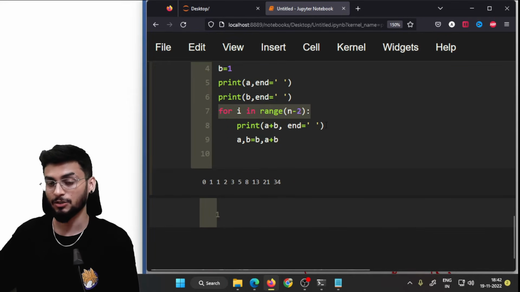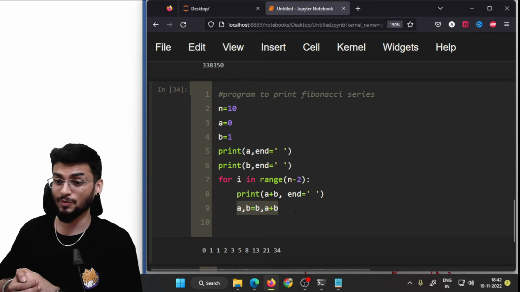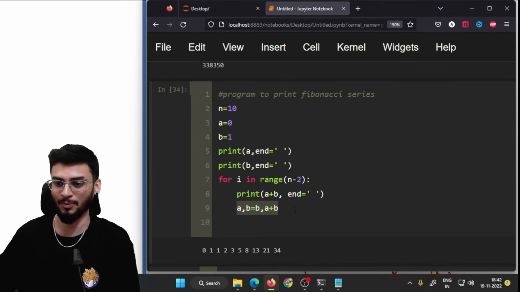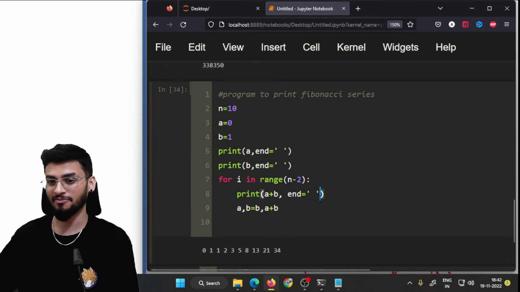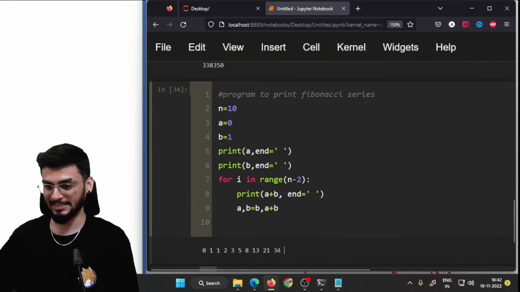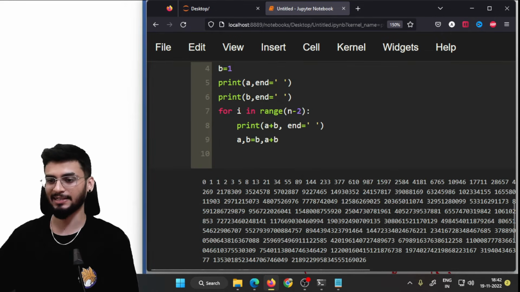And then we get the for loop, which says for i in range n minus 2, because 2 digits are already printed. We print A plus B and then we change the values of A and B. While changing the values of A and B, please make note you have to do it simultaneously and not one by one. So after that, this is the program for the Fibonacci series and this is what you get. If I make it 100, you will get something like this.